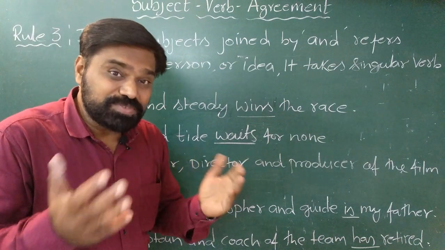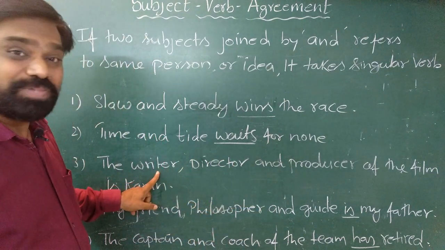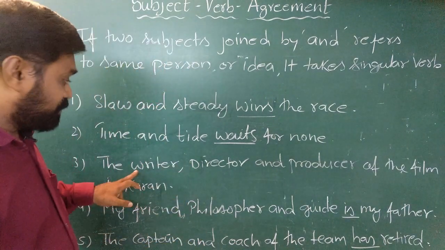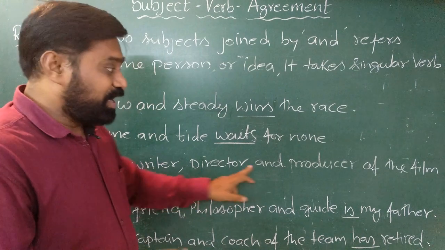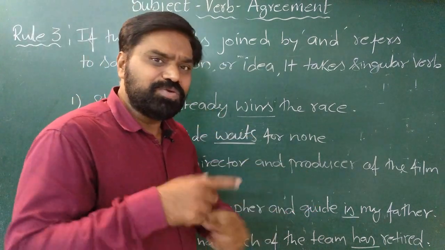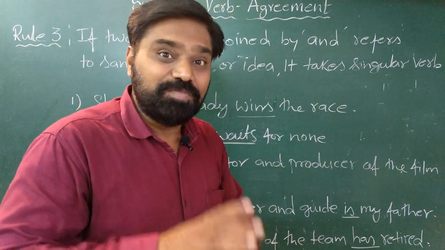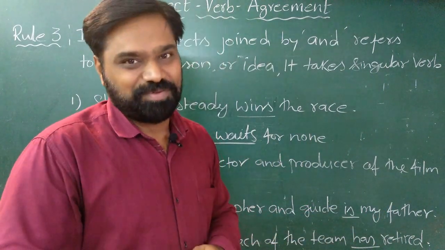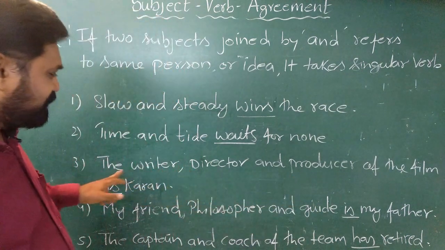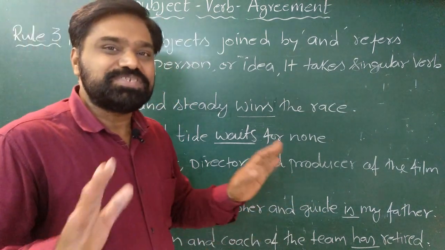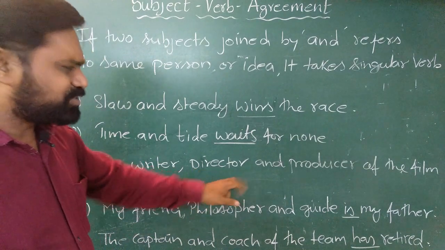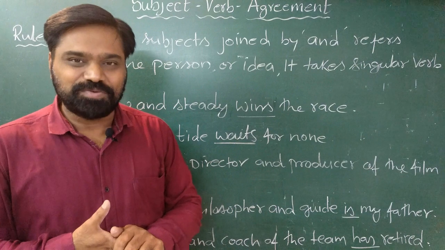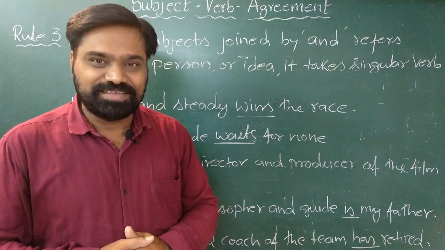So when we don't use articles, it refers to the same person. But if we use articles, for example, the writer, the director and the producer, then it becomes three different persons and we have to use the plural verb. But as you can see here in these sentences, we have not used any article, so it refers to a singular person only. So I hope you understand this rule. Let us go further and see the next rule.